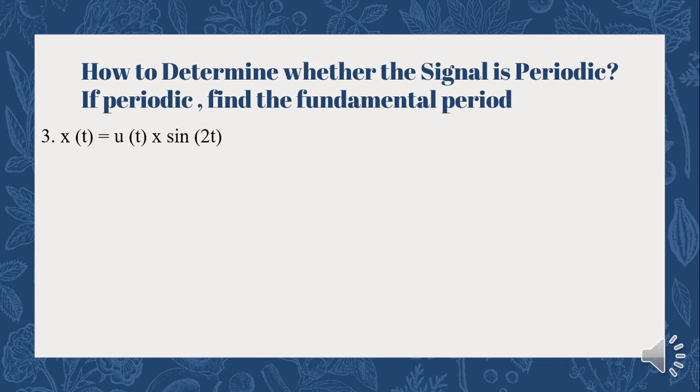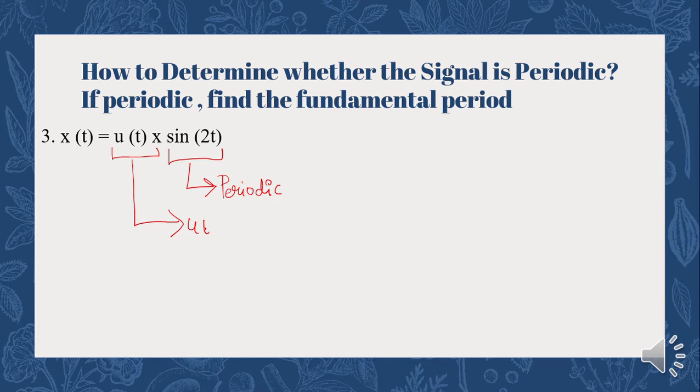Moving to the next question. This question is somewhat unique, so let us understand it. It is a complex function with the product of u(t), the step function, and a sinusoidal function. Let us look at the signals individually. This is a sinusoidal function, and we definitely know that it is periodic in nature. So this is periodic. But what about u(t)?